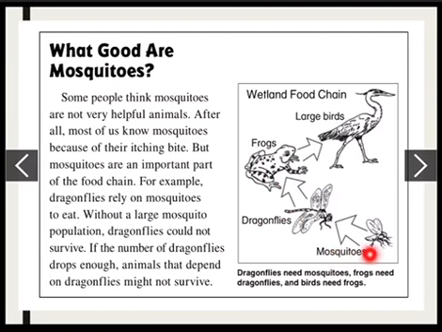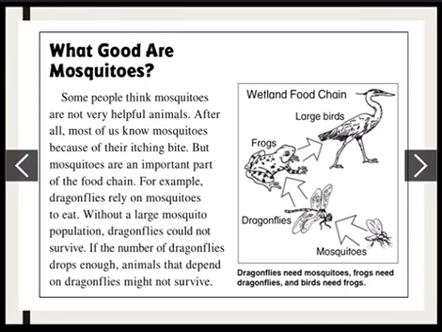Now imagine if the mosquito population, or the mosquitoes in the world, become less. The dragonflies will not find food. Therefore, the frogs will not find food because they also depend on the dragonflies. Therefore, large birds will also be affected. That's why mosquitoes are actually important. Dragonflies need mosquitoes, frogs need dragonflies, and birds need frogs.